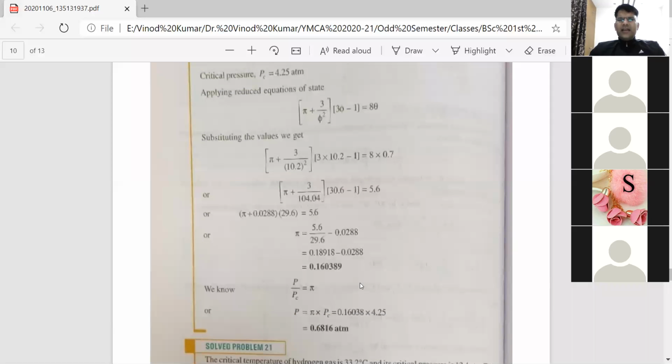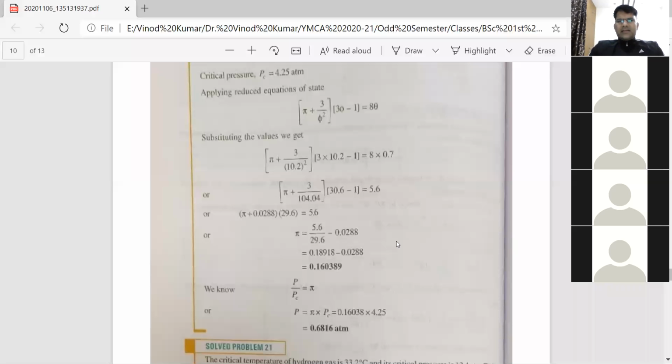Since the reduced pressure pi is calculated and PC is given, we have to make use of this equation: P by PC is equal to pi, meaning reduced pressure. This is the relationship between critical pressure, normal pressure, and reduced pressure of a gas. So from this equation, P is equal to pi times PC.